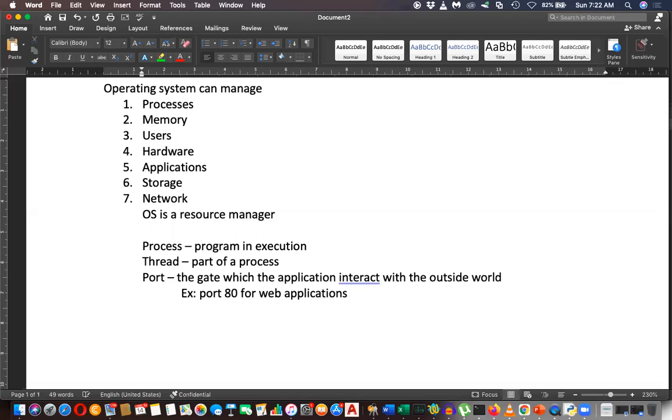If your operating system cannot do some task, there is a requirement for some other software to do those tasks. For example, preventing unauthorized access, or protecting your computer from the outside world, needs additional software.